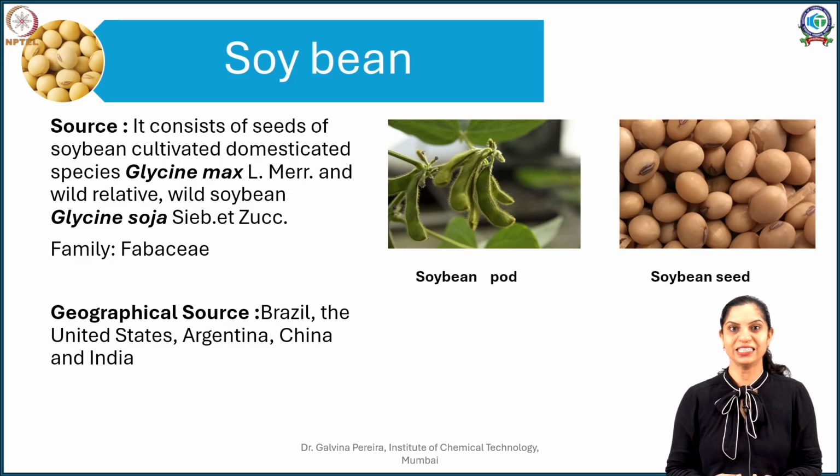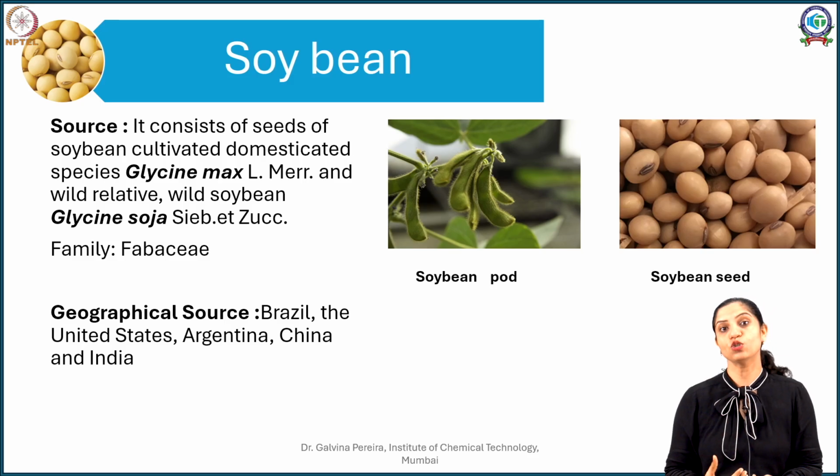These soybean seeds have been used in food and also for numerous phytochemical compounds which have been isolated from them. Geographically, Brazil, US, Argentina and China are the leading producers of soybean, but India also is gaining and we consume a lot of soybean.